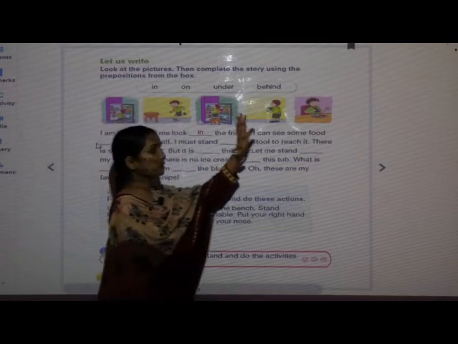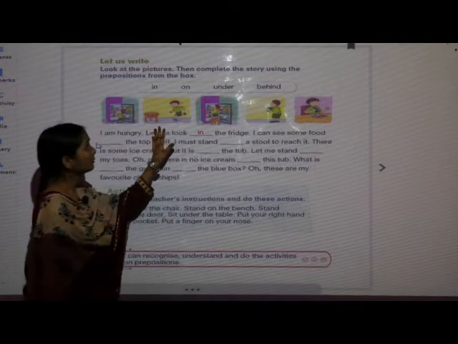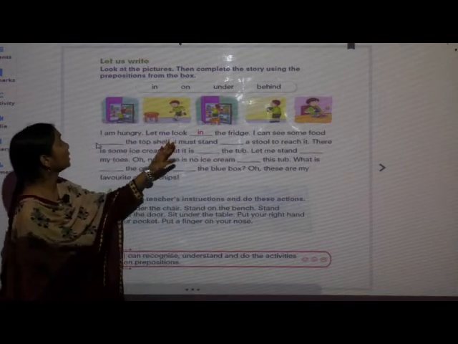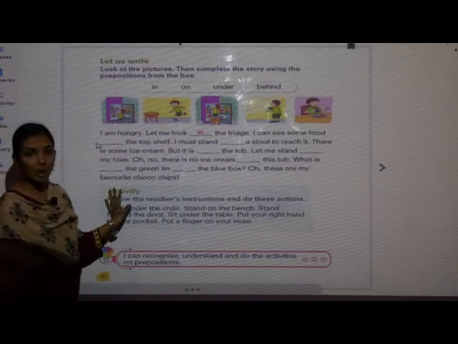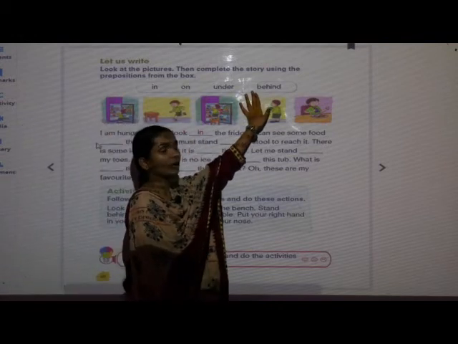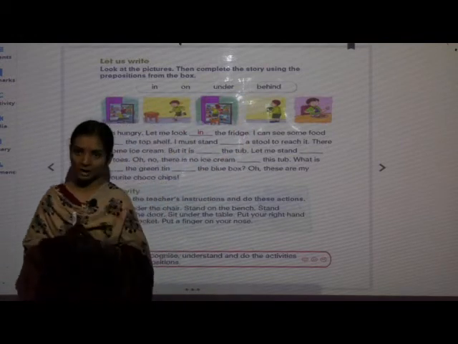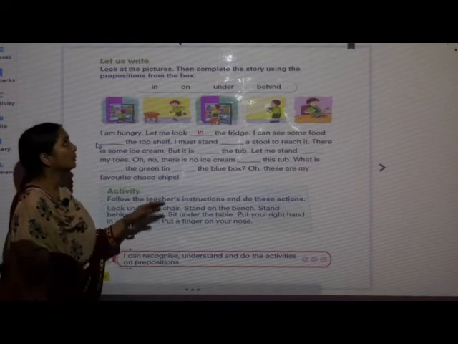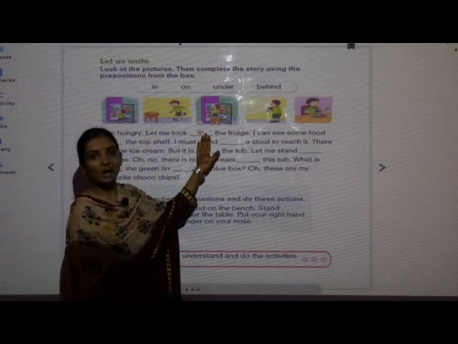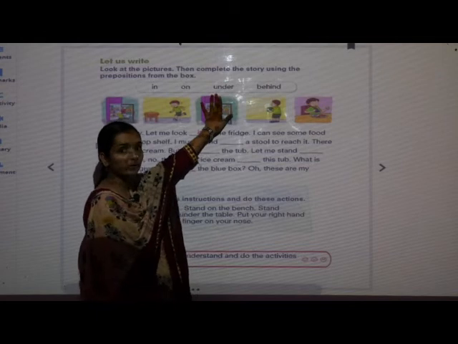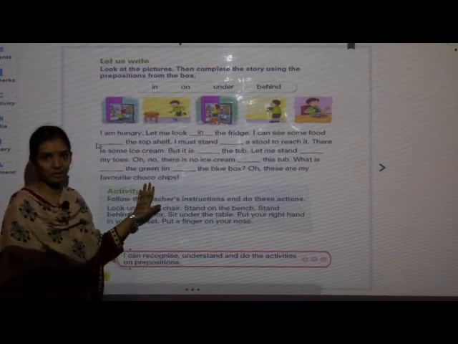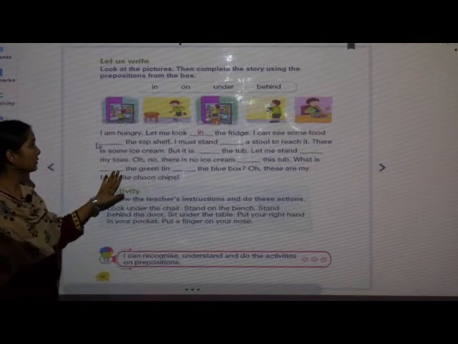These are some pictures given to us. Then complete the story using prepositions from the box. In the box some preposition words are given. Based on this picture and the box, we have to fill these blanks.